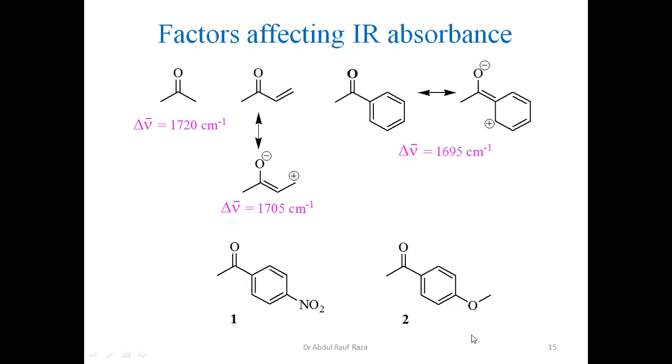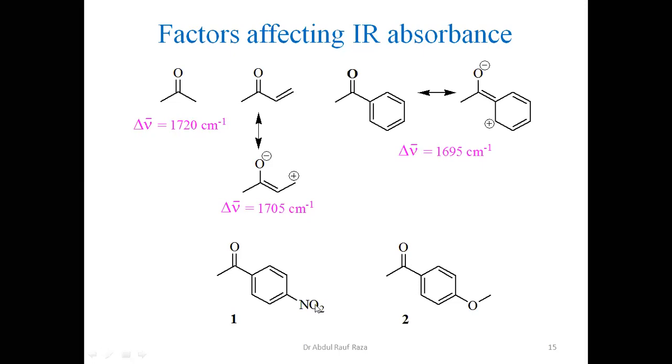If you have an electron donating group by resonance present next to carbonyl, it facilitates more single bond character. As a result, it shall absorb at lower value, because if it is single bond character, force constant shall decrease.